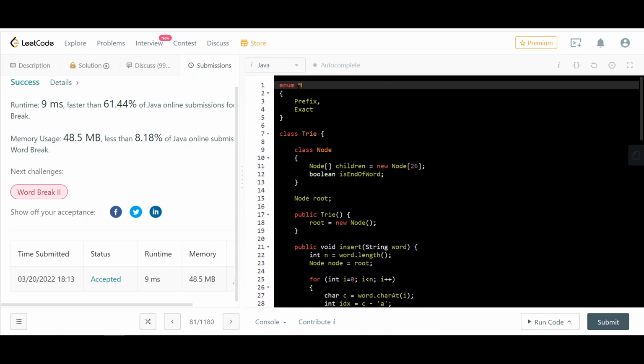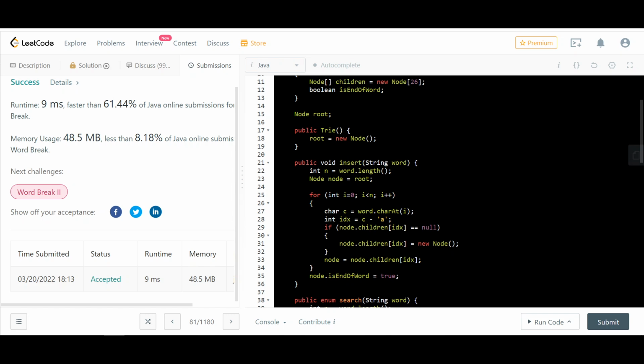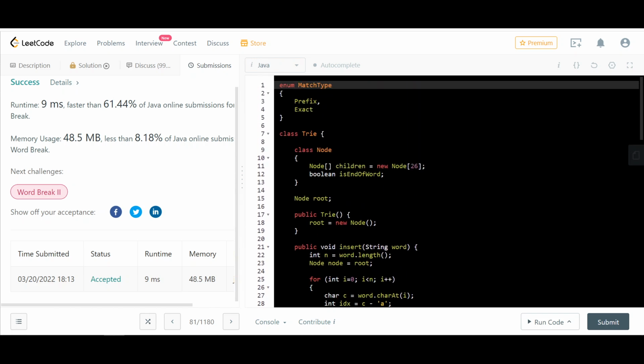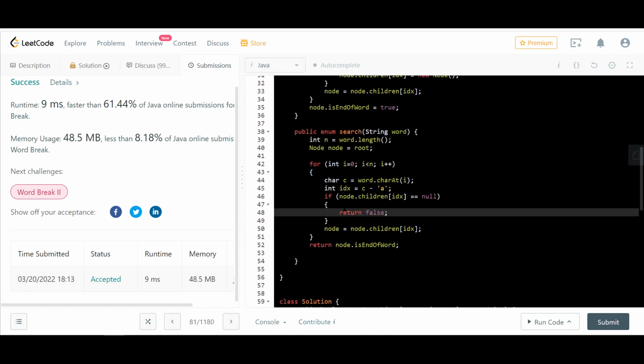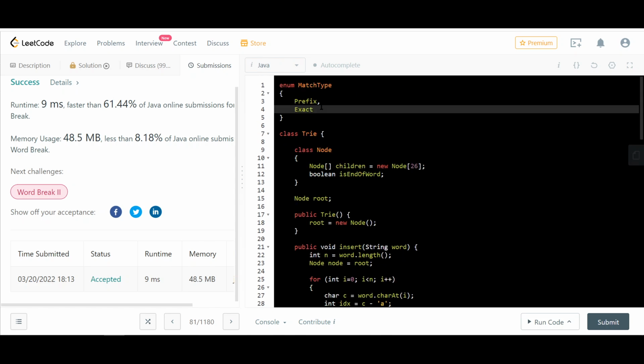This is match type. Okay, and there is one more thing, none, right?